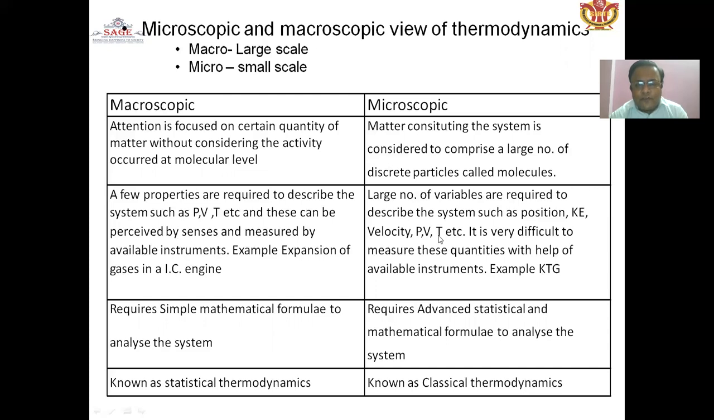In the case of microscopic, a large number of variables are required to describe the system, such as position, kinetic energy, velocity, pressure, volume and temperature. It is very difficult to measure these quantities with the help of available instruments. Example: KTG. In the case of macroscopic, a simple mathematical formula is required to analyze the system. But in the case of microscopic, advanced statistical mathematical formulae are required to analyze the system, known as statistical thermodynamics, whereas the macroscopic case is also known as